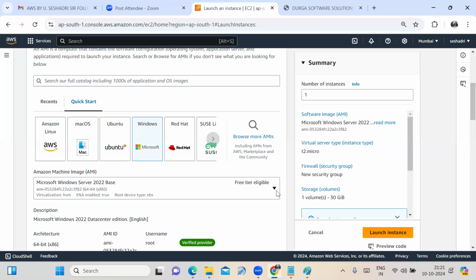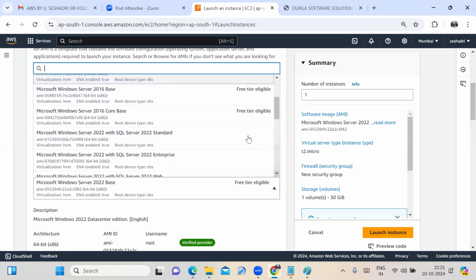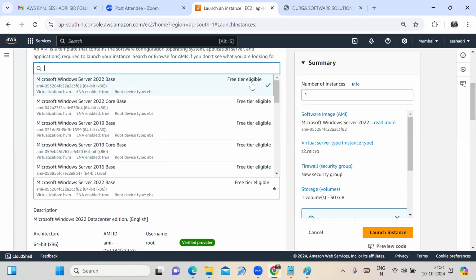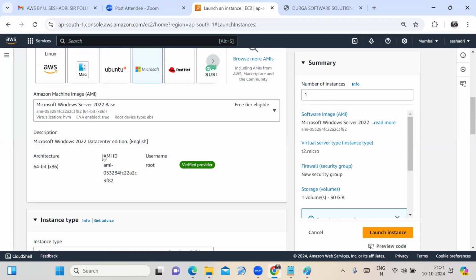Now, if you click on this arrow mark, you see that free tier eligible is there. If you scroll down, some of them are not marked free tier, which means they are the paid version. For practicing purposes, you have to select the free tier. Then it provides the AMI ID. Fine, friends.